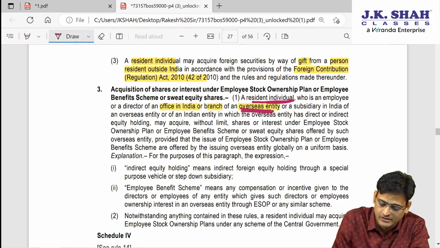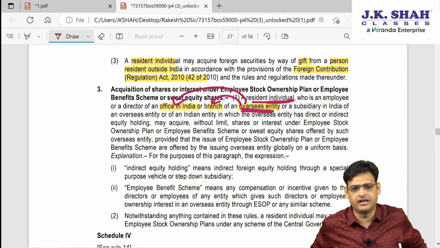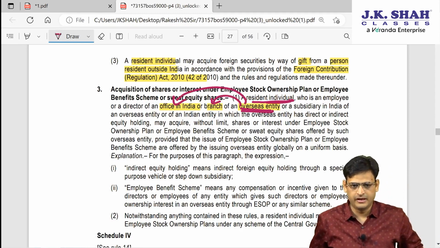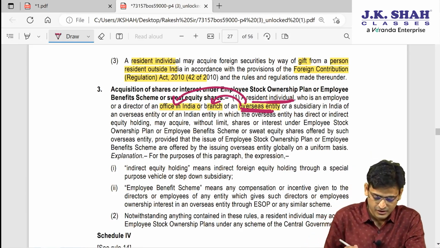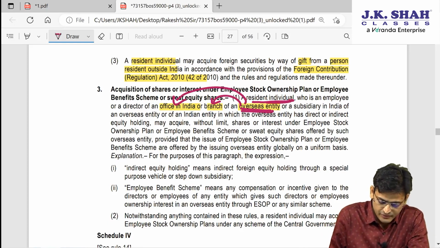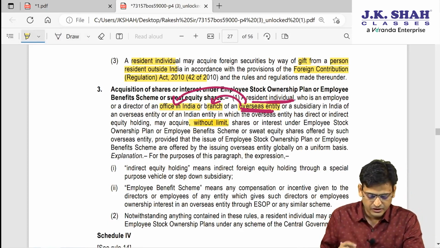So the entity is outside India, but the office is in India, or the branch is in India. So he is a director of that office or branch in India, but the entity is outside India. In that situation, they can receive shares without any limit.